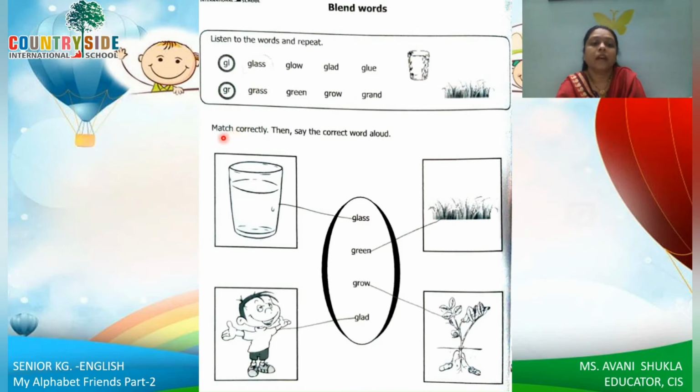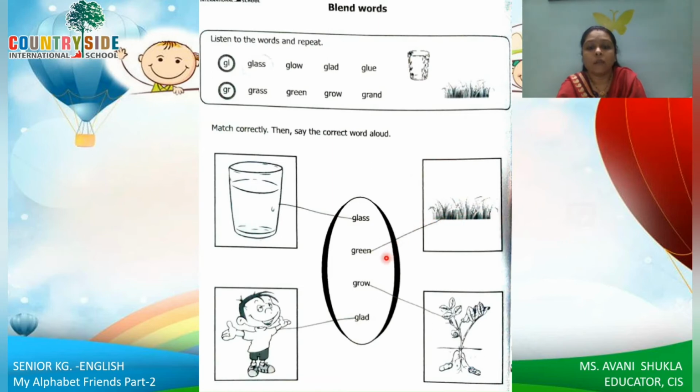Okay. Here we have match correctly. Then say the word aloud. So here we have the first glass picture. So children, now you have to try to read the word. Glass, glass. So you have to match it with the glass. Then the next picture is green.